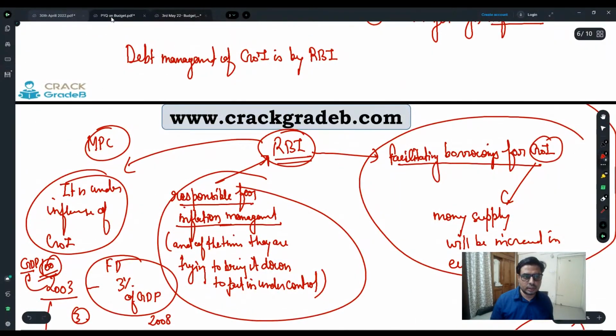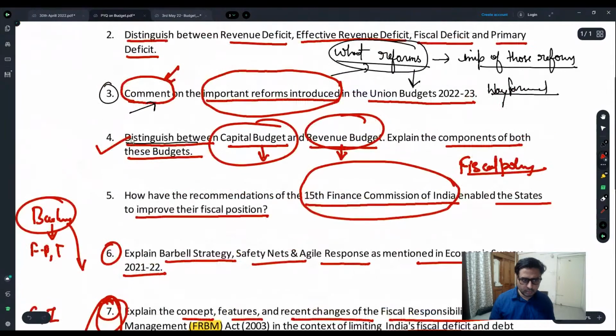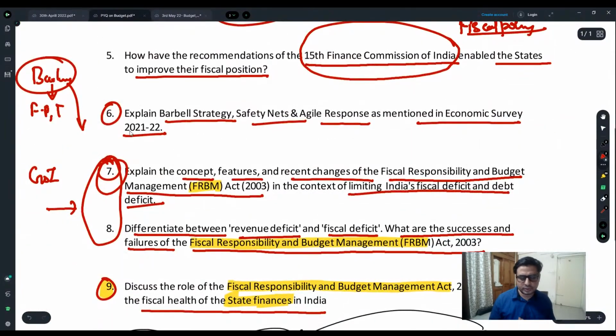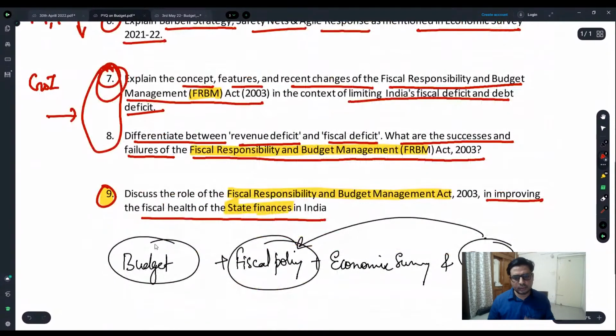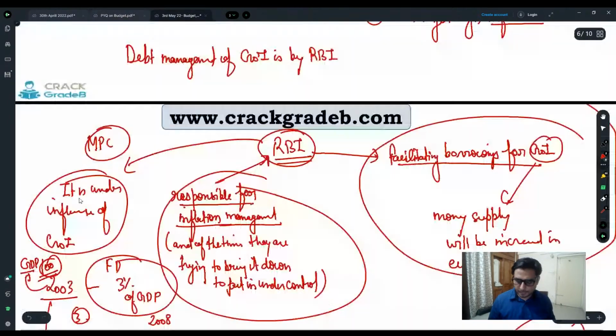Plus, I will also share a model answer for question number 7, and if possible I will also incorporate other answers, but I'm not giving any kind of guarantee that I'm going to provide the model answers for all 9 questions. It is not possible for me. I tell you very clearly. But where it is possible I will give it to you. Apart from what I have committed, these 2 PDFs plus the answer to question number 7, if possible I will also provide you certain model answers so that you can get a clue from them.